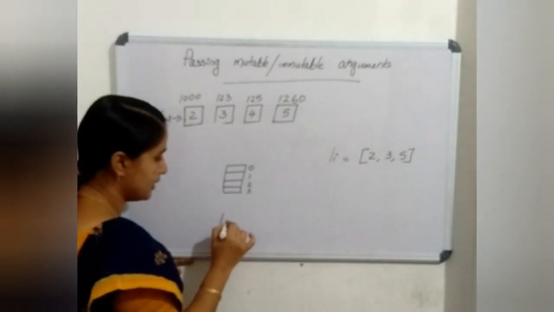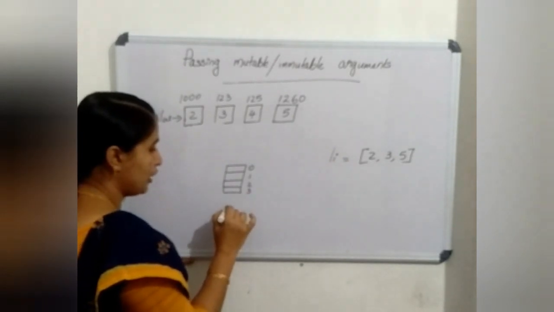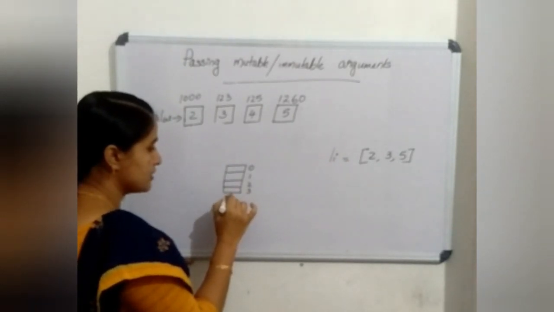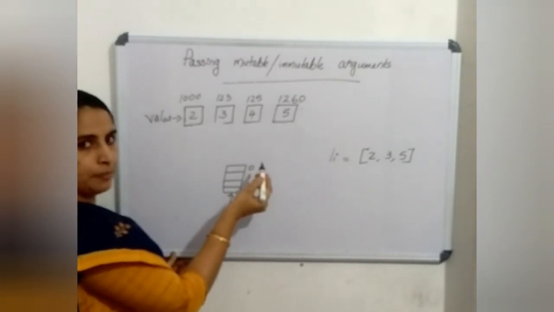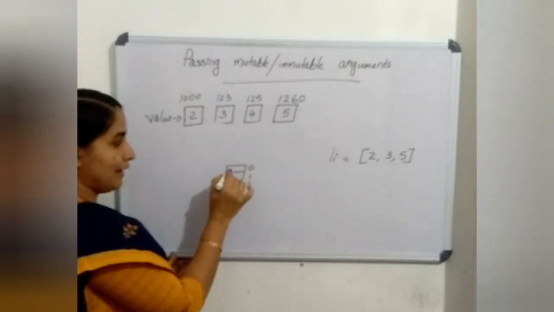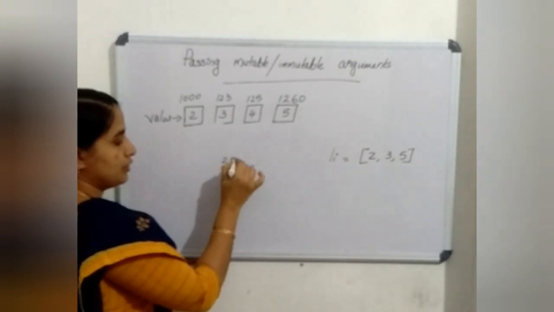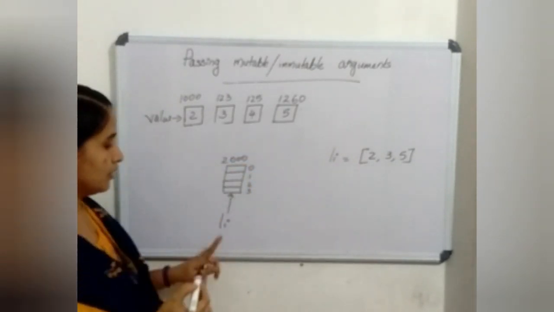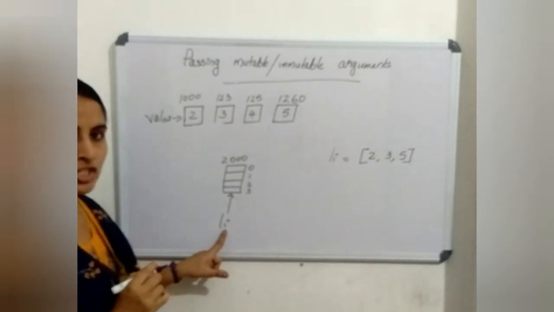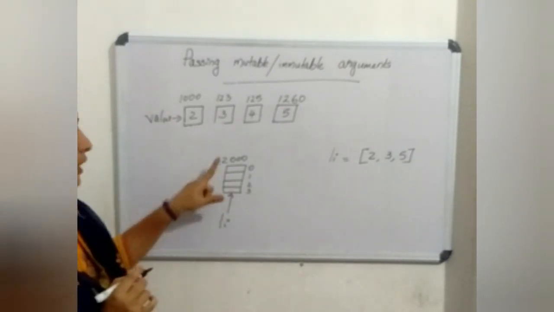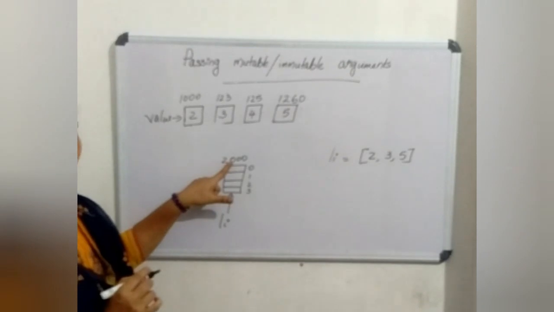Li is created and is pointing to the location where the list is created in computer memory. For example, the ID of the list Li is 2000. Then the list variable Li is pointing to the memory location 2000.